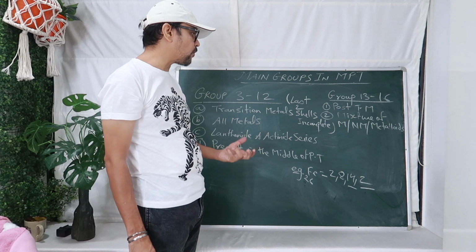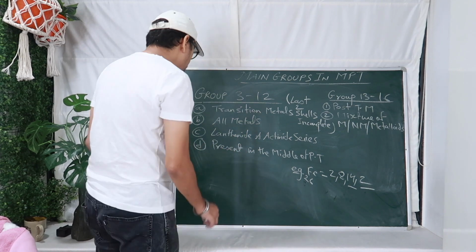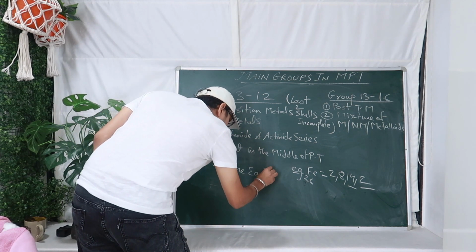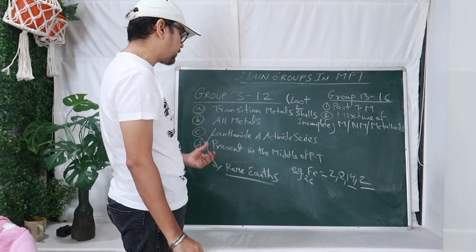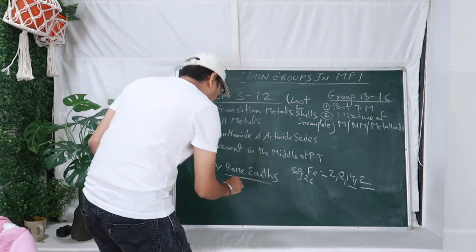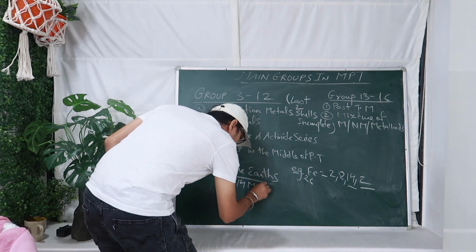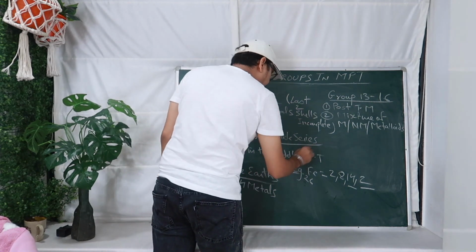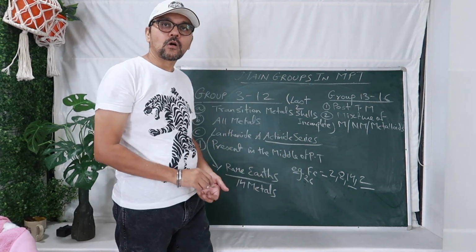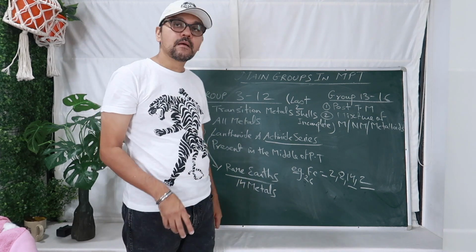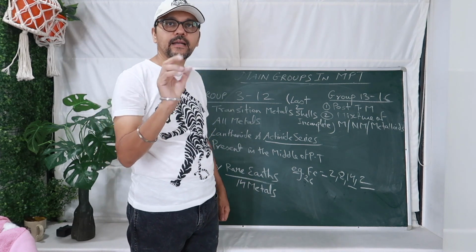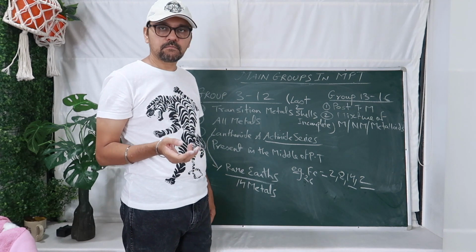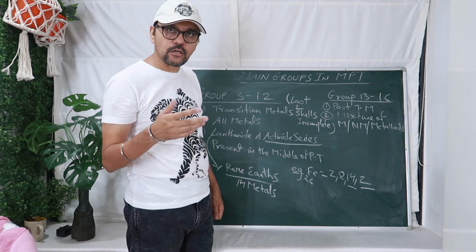Lanthanide and actinide series are located at the bottom of the periodic table. Lanthanides are also called rare earth metals. So lanthanides have a total of 14 metals, and in actinides also there are 14 metals. All elements of actinide are also 14 metals, but they all are radioactive in nature. That means they have a property to emit radiations, and they are carcinogenic in nature, cancer causing also.